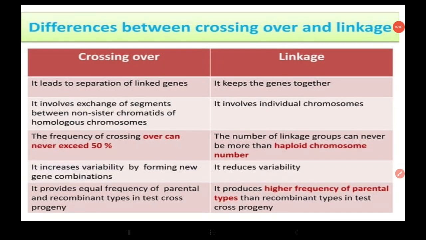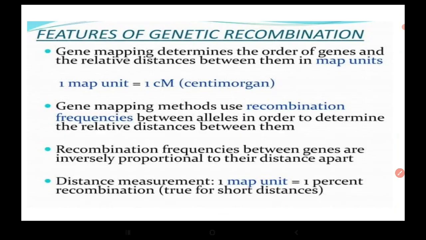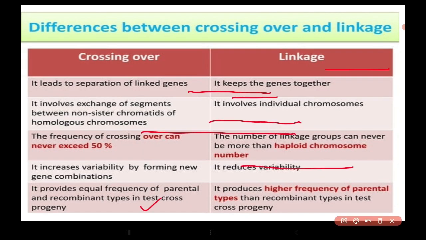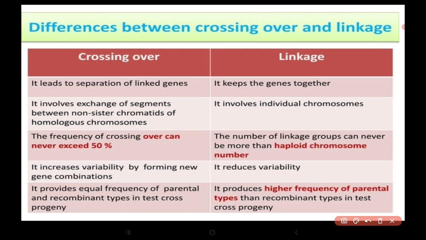Now let us summarize our topic, crossing over and linkage, and see the difference between the two. Crossing over leads to separation of the linked genes, and linkage keeps the genes together.